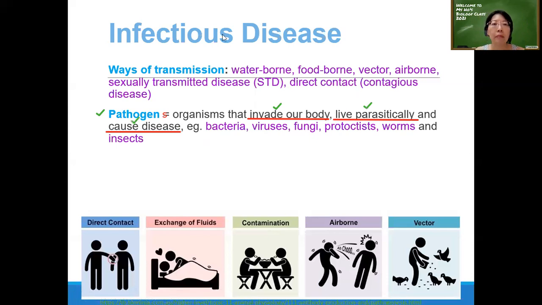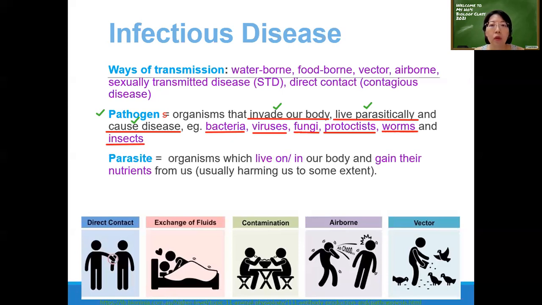So what are examples of pathogens? We've got bacteria, viruses, fungi, protoctists. Protoctists are unicellular eukaryotic organisms, like amoeba and paramecium. Worms are multicellular, insects are multicellular. So just now I said live